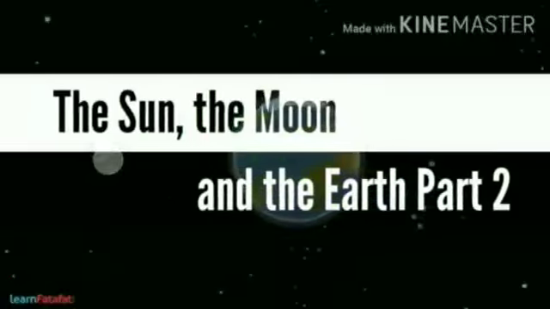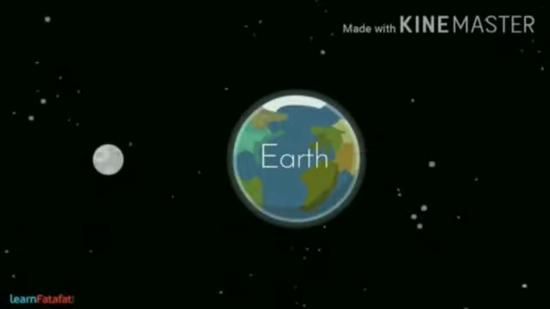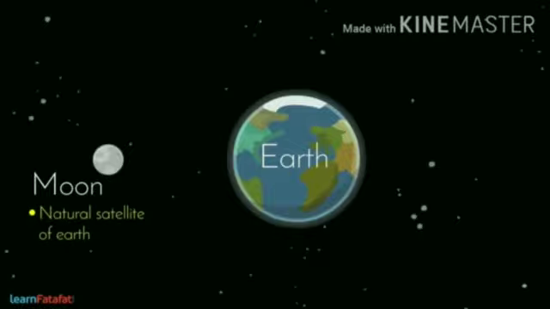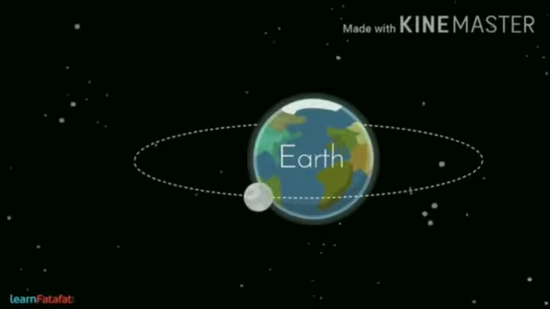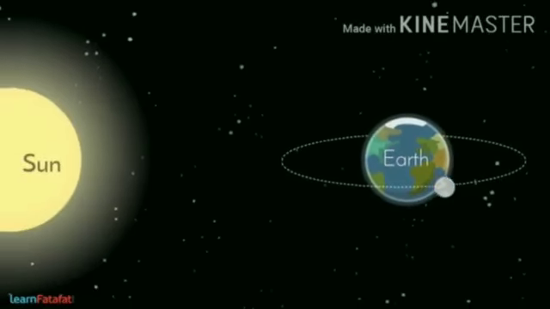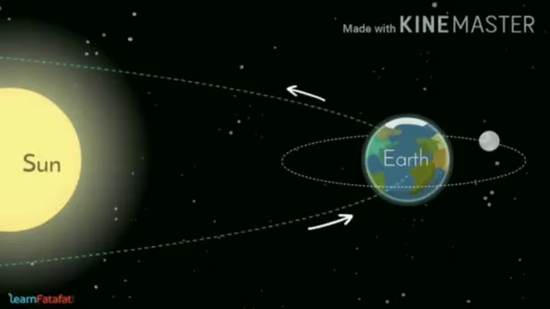Continue with the second chapter. We stay on planet Earth. Moon is a natural satellite of the Earth. Moon revolves around the Earth. As the Moon is a natural satellite of the Earth, that is why it follows the Earth with its fixed orbit. So we can say the Moon indirectly revolves around the Sun.